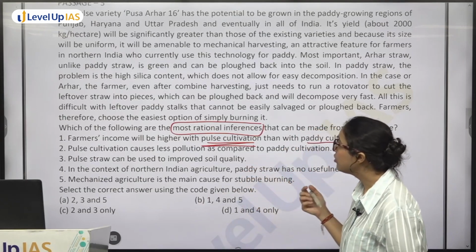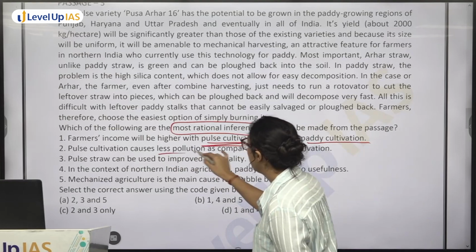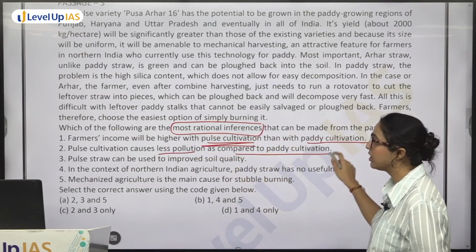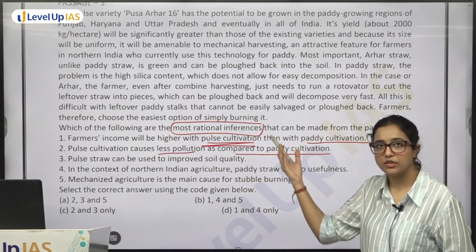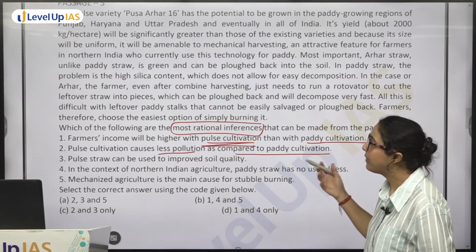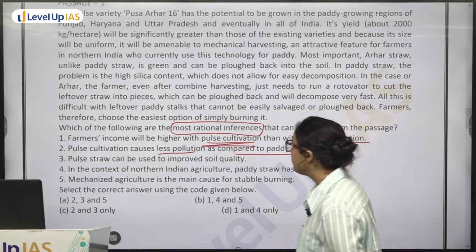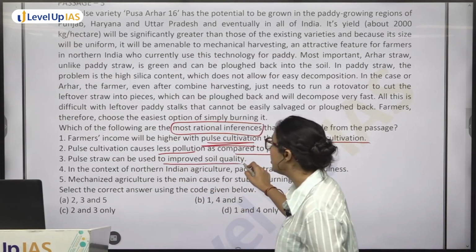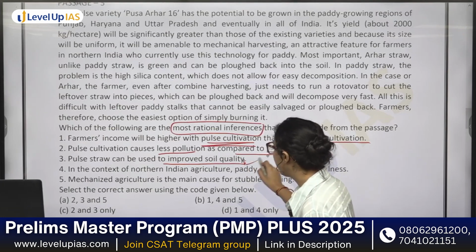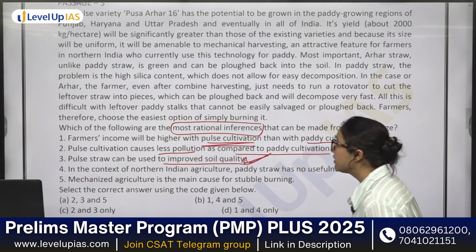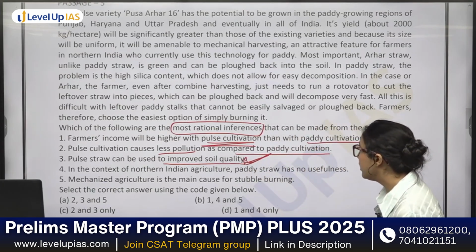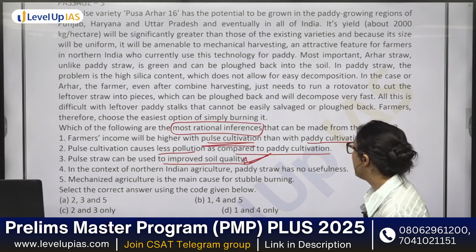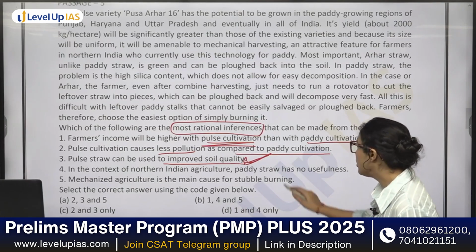Pulse cultivation causes less pollution as compared to paddy cultivation. Again, it can be one of the things that is being implied in the passage. Pulse straw can be used to improve soil quality. ये तो हमें पता है, this is true. Next, in the context of northern Indian agriculture, paddy straw has no usefulness.